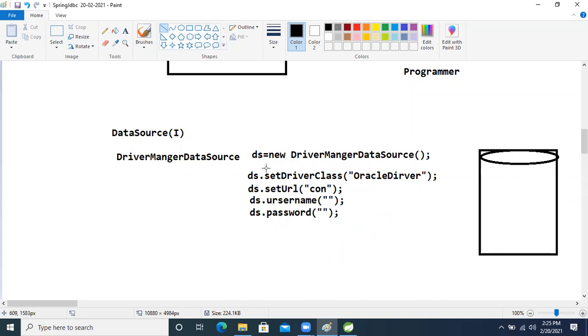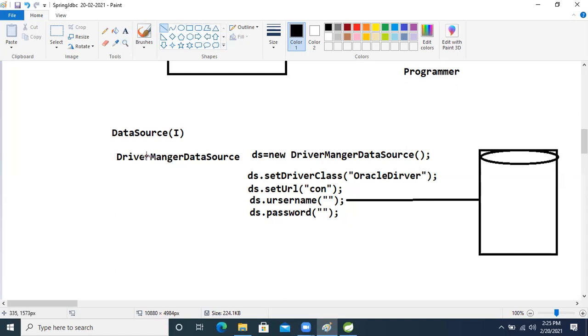Where we will write all the information to connect our Java application with our database. All the information we will give inside the driver manager data source. Using the driver manager data source, our Java application will connect with the database. This implementation class is given by default by